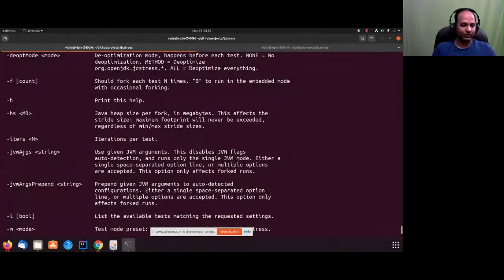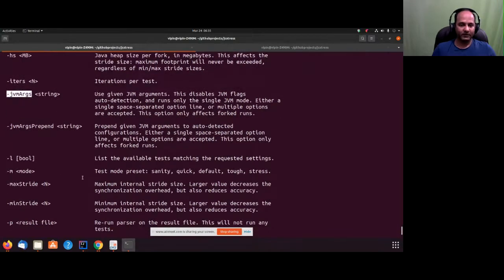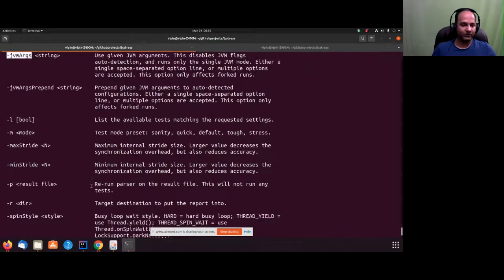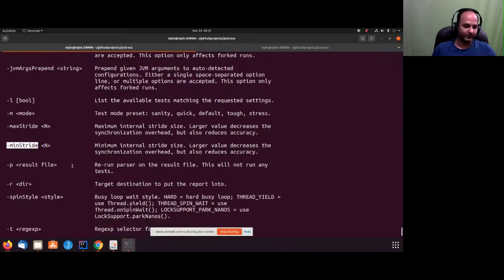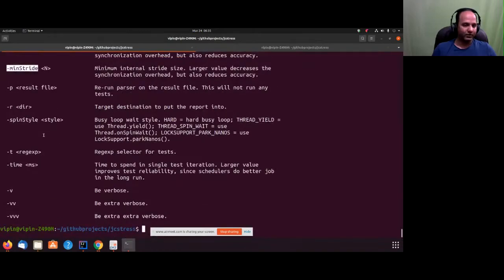And then we have JVM arguments. If you want to specify a particular JVM argument, you can specify that. For example, I may want to use G1 GC or parallel GC. I can specify that. Okay, and then a couple of other options, like max stride and min stride. Depending on max stride and min stride, time and a few other things, it decides the number of strides. Okay, and then yeah, these are the options.